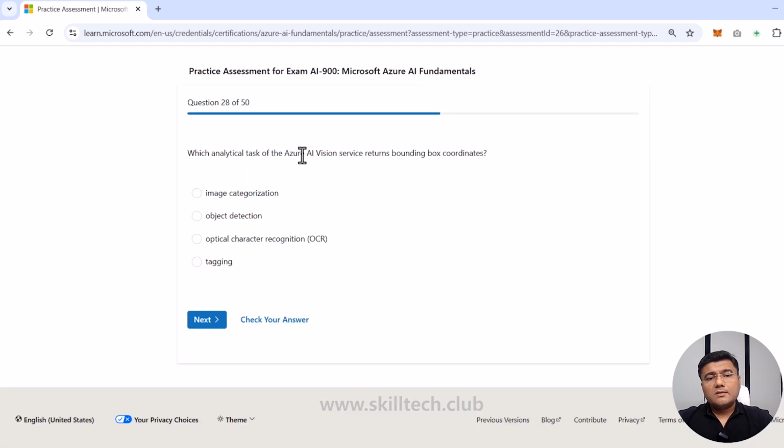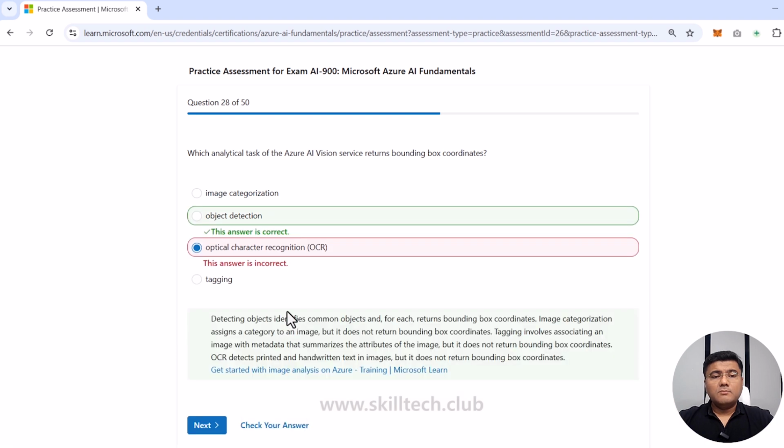Which analytical task of Azure AI Vision Service returns bounding box coordinates? Now, this is again asking me about bounding box coordinates. Object detection or OCR can be the right option. Object detection also came in the previous question. So I think this is asking for analytical task of Azure AI Vision Service. So let's say I'm going to go with OCR and I'm going to check my answer. No, it is still showing object detection is the right answer. So I think we'll go with this only.